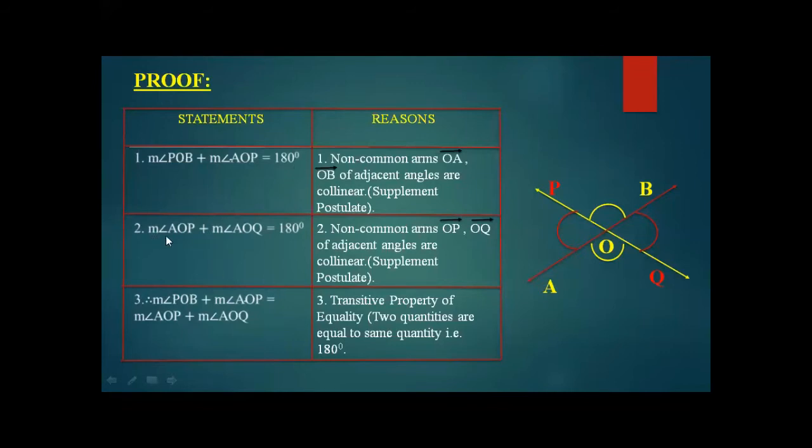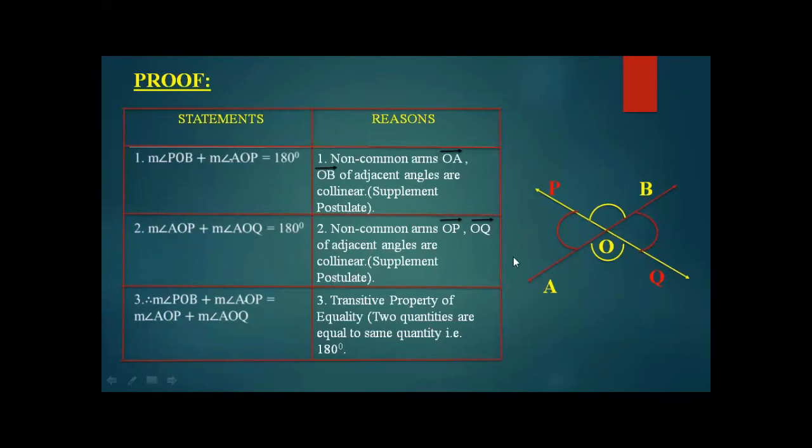Similarly, statement number 2 says that angles AOP and AOQ are on the same line, so they both sum to 180 degrees. What is the reason? The non-common arms OP and OQ of adjacent angles are collinear.